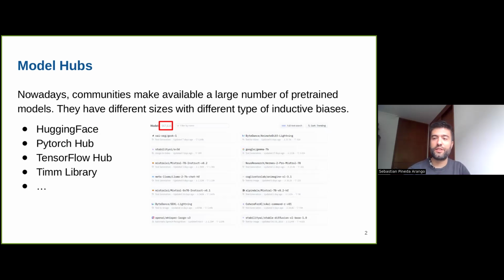Before starting, we need to motivate this. Nowadays the communities release many pre-trained models. For example, Hugging Face has more than 400,000 models available, but there are also other model hubs like PyTorch Hub, TensorFlow Hub, even Timm Library. They offer different capabilities, different modalities, and different inductive biases. The problem many practitioners face is how to select the best model to use for a specific case.